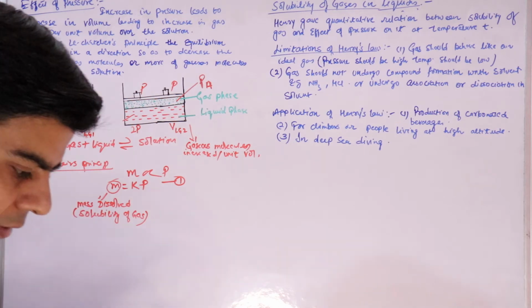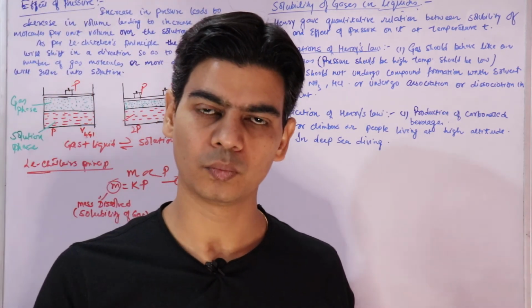Now, mass of the gas dissolved per unit volume, what is this?